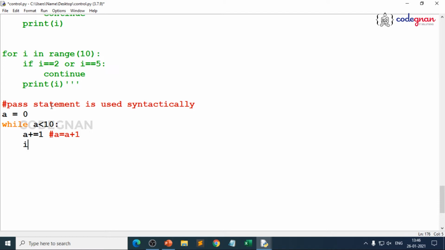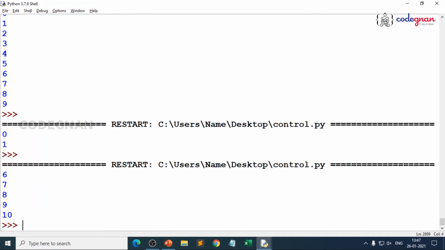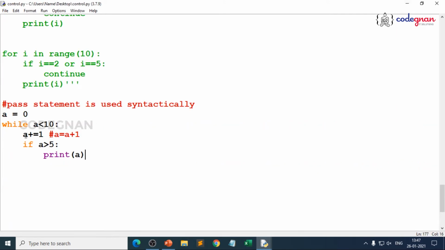Then I add a condition with if, because I wanted to print only some numbers, not all the numbers. If a is greater than 5, print a. When you save and execute it, you just get 6, 7, 8, 9, 10. It's very simple: you start from a is 0, then a equals 0 plus 1, a is 1, 1 is greater than 5, false, so you don't get any print. Then it goes back to the loop again in the same way.